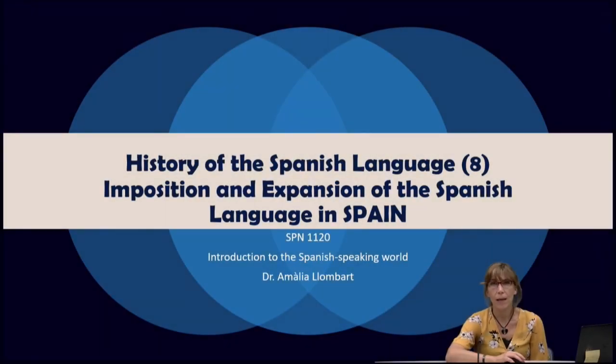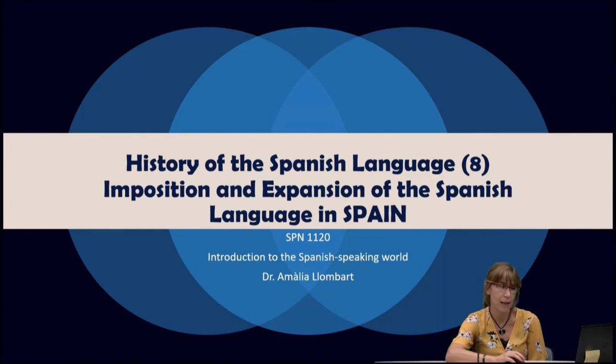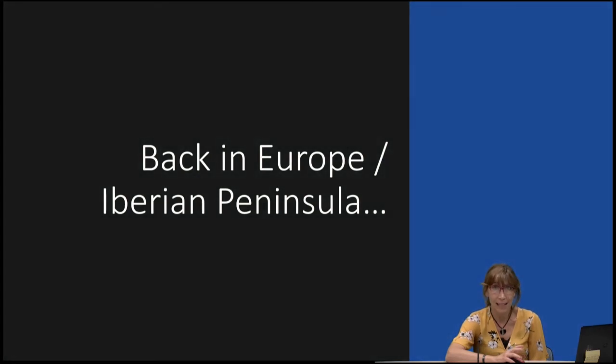In this video, we will see about the imposition and expansion of the Spanish language in Spain. This video will conclude our series of videos of the module on history of the Spanish language. So now, back in Europe and the Iberian Peninsula, we know that Spanish, Castilian, originated in the Kingdom of Castile.